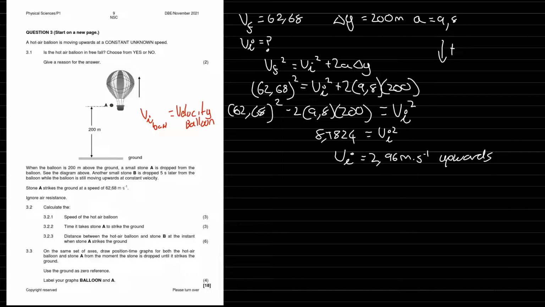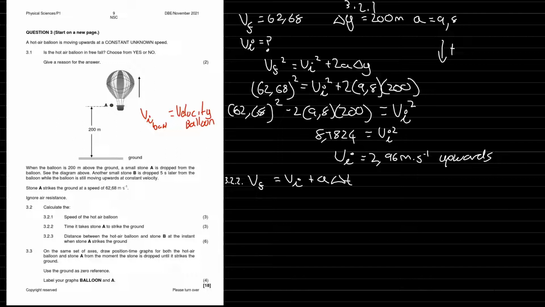We need to now find the time it takes for stone A to strike the ground. That would be pretty easy to do, because we've just calculated the V initial, which means we can use the very first equation. Vf is equal to Vi plus a delta t. That's what we can use for this question. This is 3.2.2, and this is 3.2.1. So we know Vf now, we know Vi, and we know a, and we can calculate delta t.